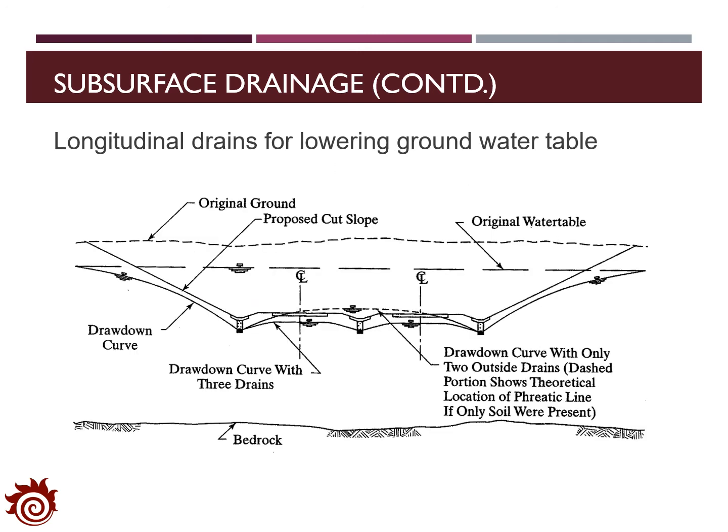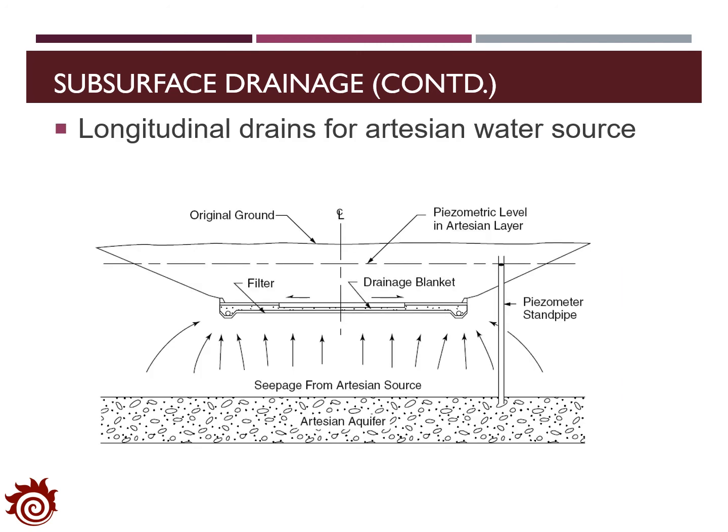The longitudinal drain is also very effective at removing water for pavement that is lower than the original water table of the ground. In that situation, we also want to introduce the transverse drain, which will be applied to intercept the flow from the original water table. The longitudinal drain can also be applied to remove water from the artesian aquifer.